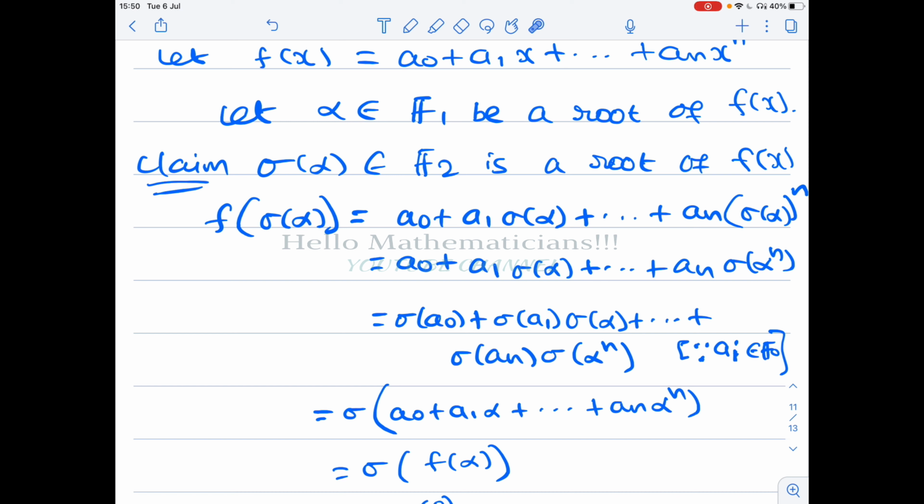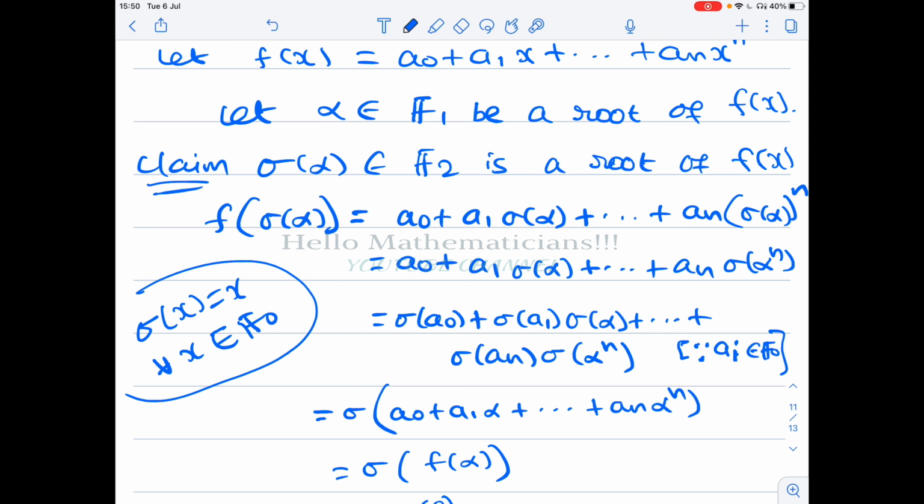In the previous video we proved that sigma of x equals x for all x belonging to f naught, where f naught is the prime subfield. This is the result we proved. Therefore, whenever you have a point in f naught, you can replace a naught by sigma of a naught, because every automorphism fixes the points of the fixed prime subfield. So f naught is what we call the prime subfield.